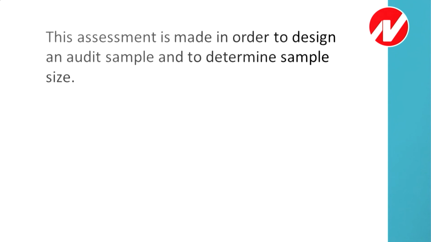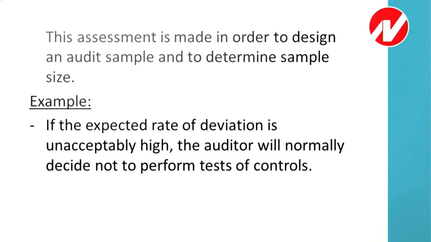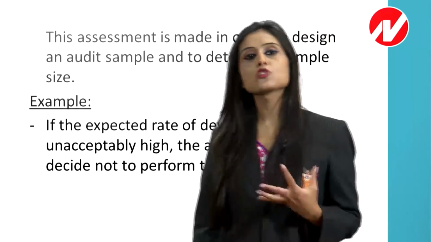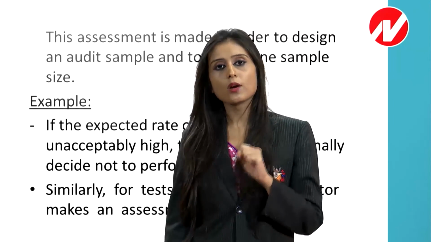This assessment is made in order to design an audit sample and to determine the sample size. ये assessment कि क्या possible deviation आप रखना चाहते हो या हो सकता है, ये आपको help करेगा कि डिज़ाइन कैसा होना चाहिए sample का और sample size कैसा होना चाहिए. Example, if the expected rate of deviation is unexpectedly high, the auditor will normally decide not to perform test of controls. मतलब आपको लग रहा है, if you are expecting the deviation might be reasonably high, then don't perform test of controls, go into the detail audit.